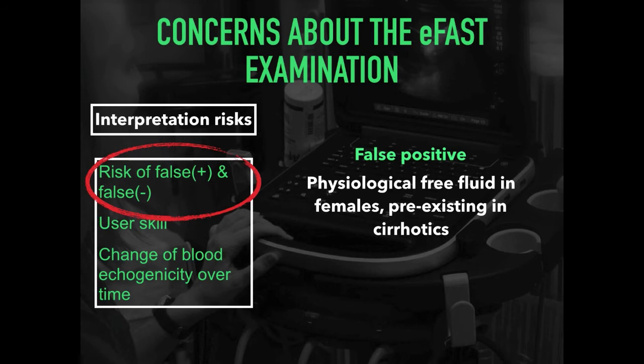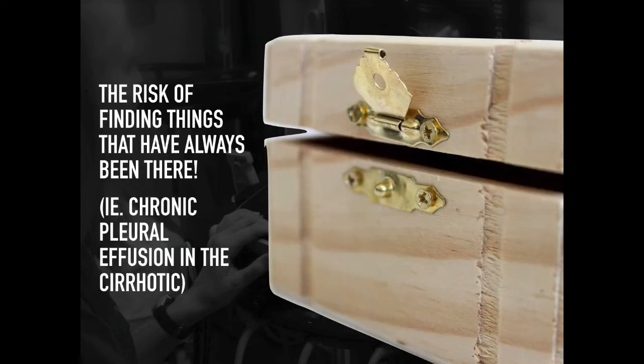It is important to know that trace free fluid can be particularly concerning if not overtly positive. This can really confuse management, as it could certainly be an innocent bystander. From our local anecdotal experience, trace free fluid has approximately a 50% detection rate for significant pathology. Again, it's the risk of finding things that have always been there, whether it's the chronic pleural effusion in the cirrhotic or the ascites in the patient with peritoneal dialysis.